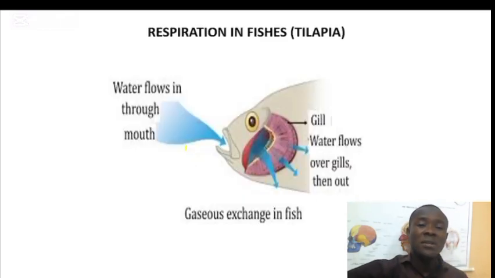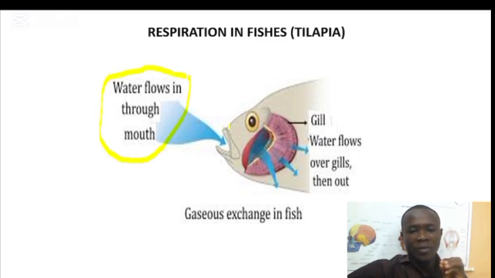Now let's talk about respiration in tilapia. Let's talk about how this process happens. First, when they want to take in the water, from which they have to extract oxygen, they will close the operculum. When they close the operculum, they open the mouth. When they open the mouth, they lower the floor of the mouth and water will flow into the mouth.